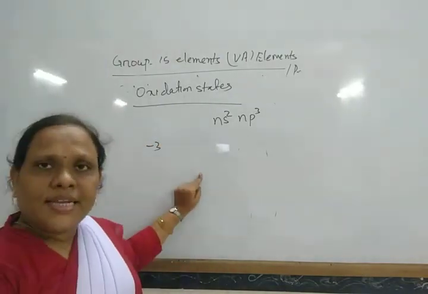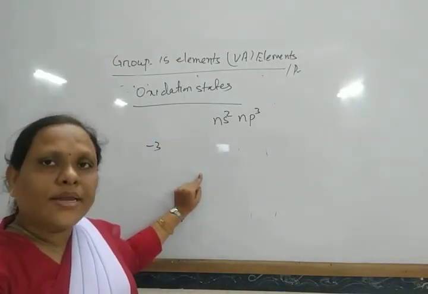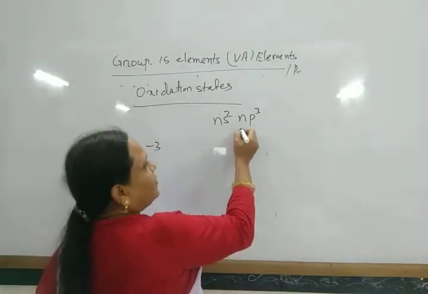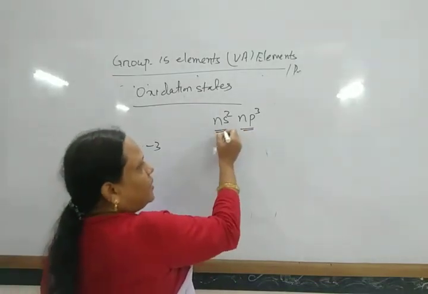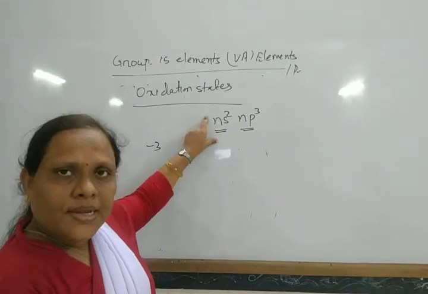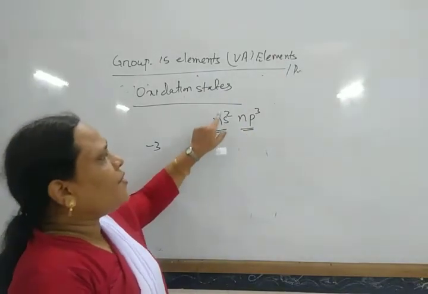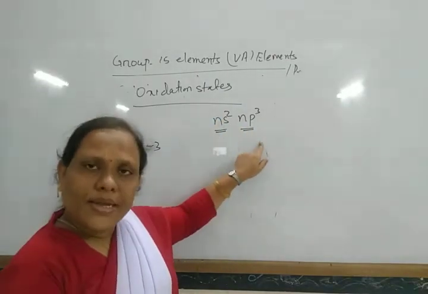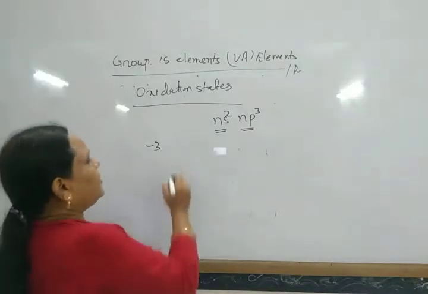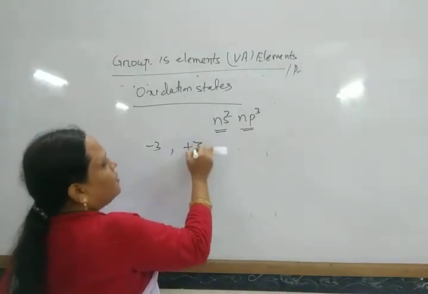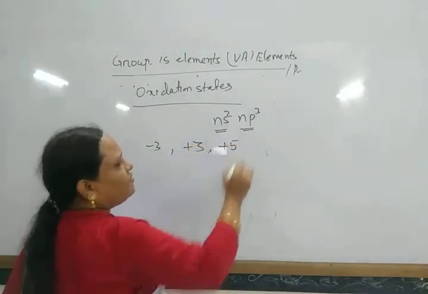They have 3 electrons in the p orbital and 2 electrons in the s orbital. Due to participation of the s electrons and p electrons, they also exhibit oxidation states of +3 and +5.